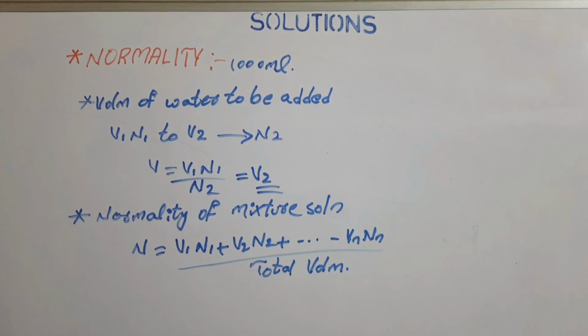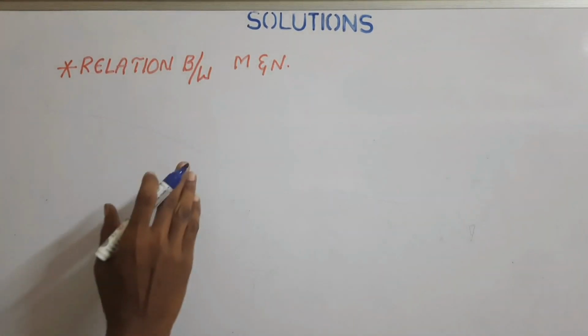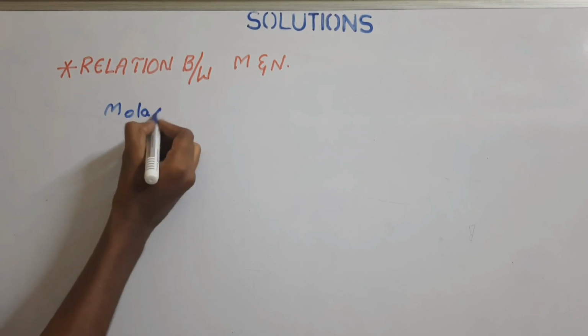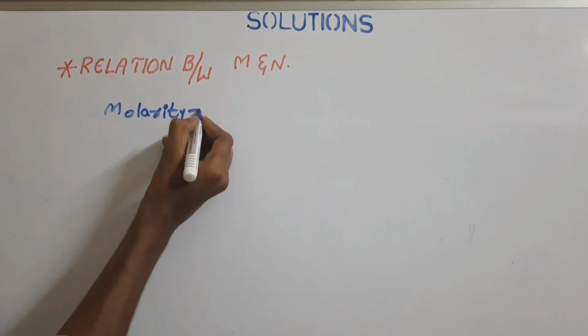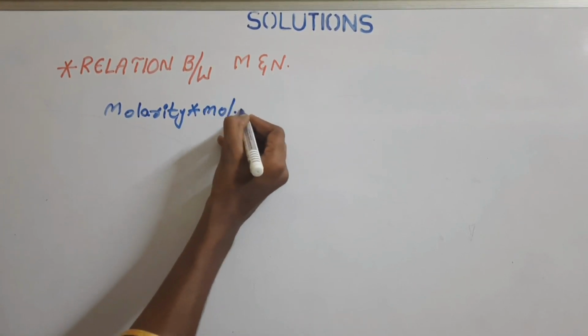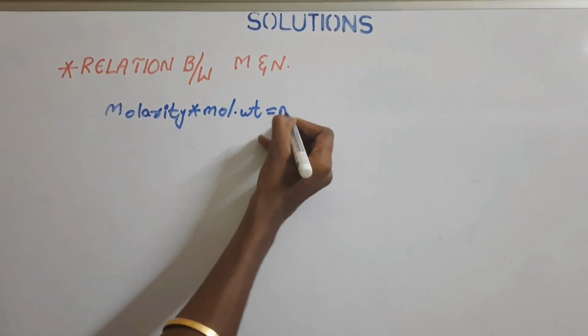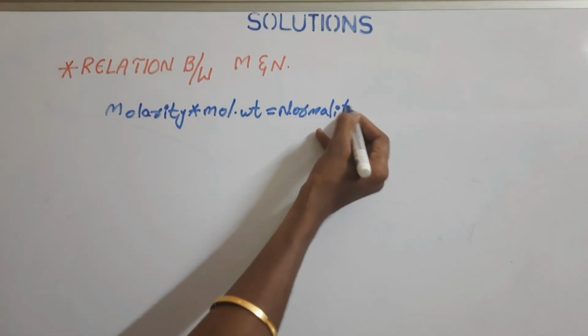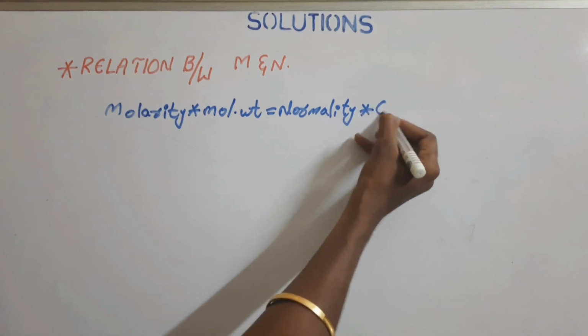And if you look at the next important concept, the relation says that molarity of a solution into molecular weight of the solution will be equal to normality of a solution into equivalent weight of the solution.